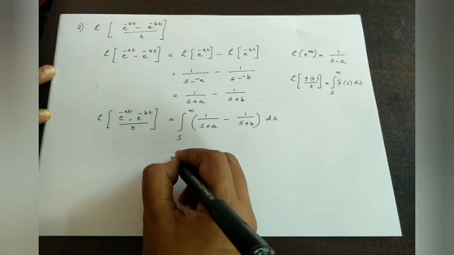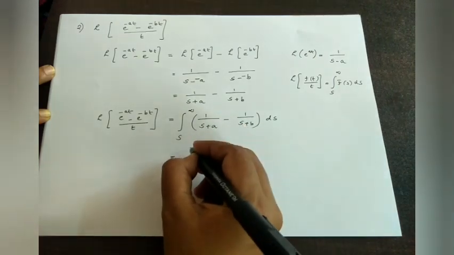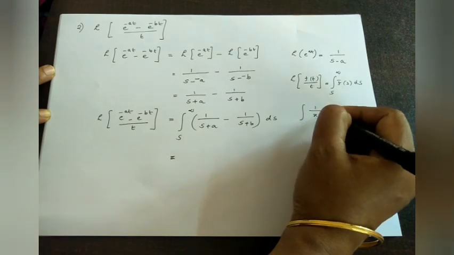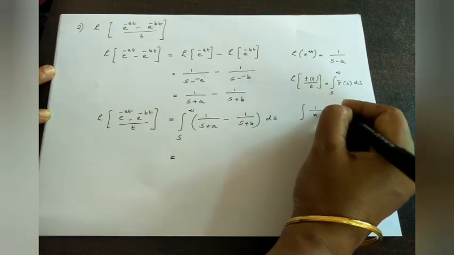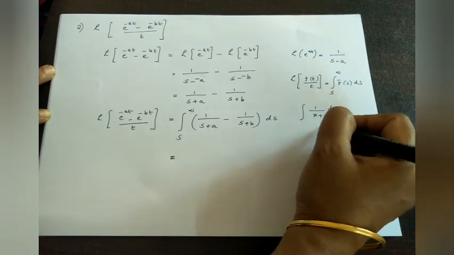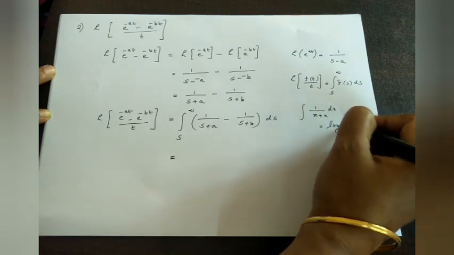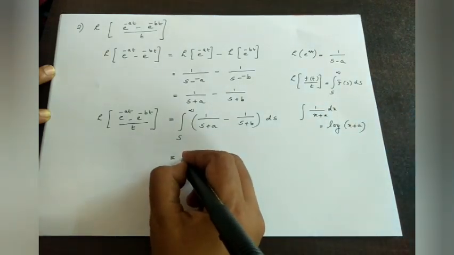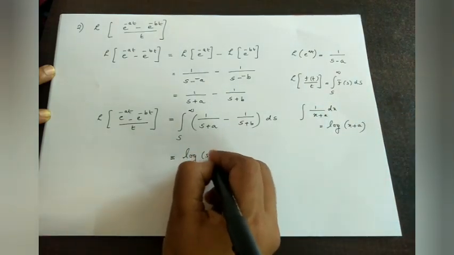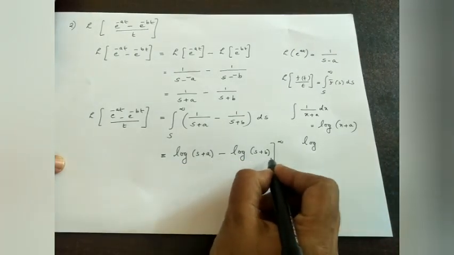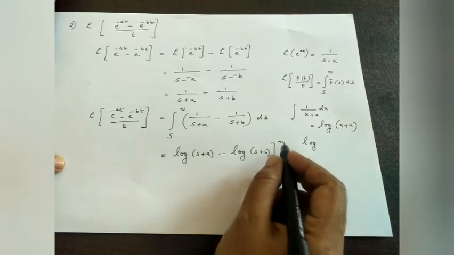Now integrating, what is integral 1 by x plus a dx? It is log x plus a. Using that formula, we have here logarithm of s plus a minus logarithm of s plus b, limit from s to infinity.